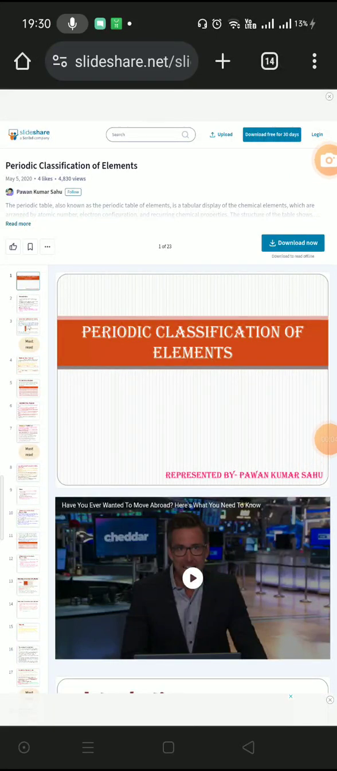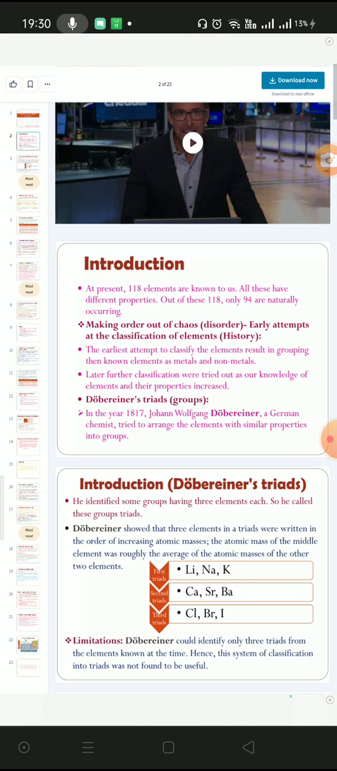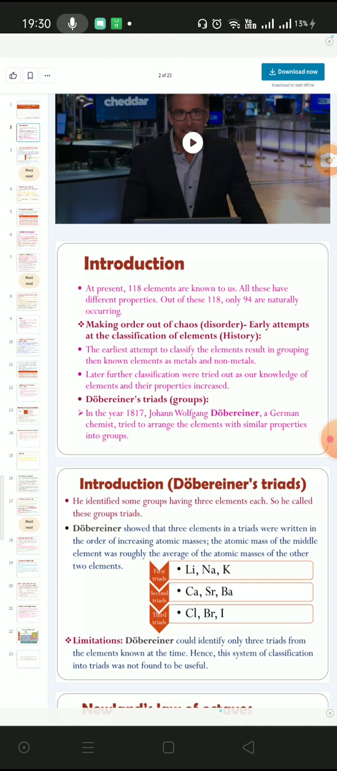Today we are taking periodic classification of elements from class 11th. So in this chapter we will study what were the early attempts to classify things. Before starting the early attempts, we need to understand why we need to classify things.